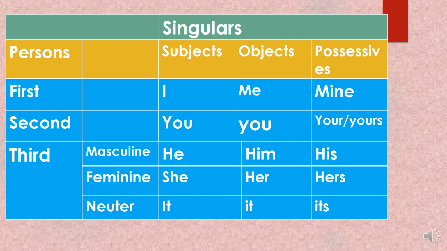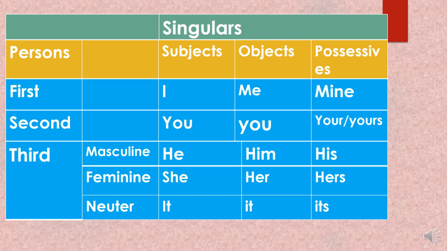The doers, the ones who are doing some action, are the subjective pronouns, and the ones against whom the action is taking place are the objective pronouns. So the first person of subjective pronoun in singular form is I. I in the subjective form, objective form me, and possessive form mine. In second person, you is the subjective pronoun in singular form, and objective is also you, and your or yours is the possessive pronoun in the singular form.